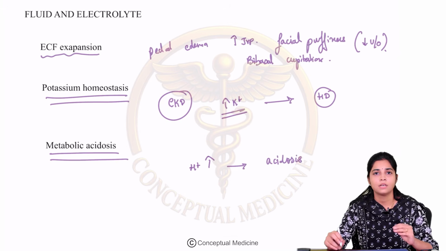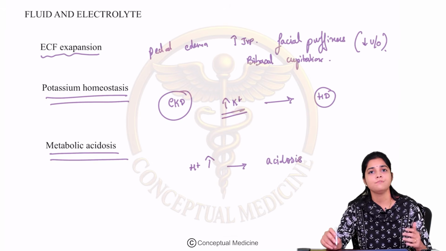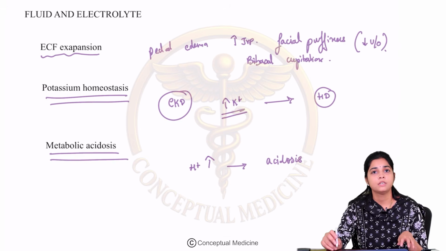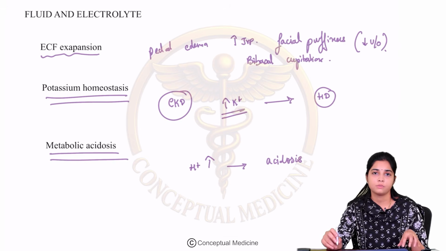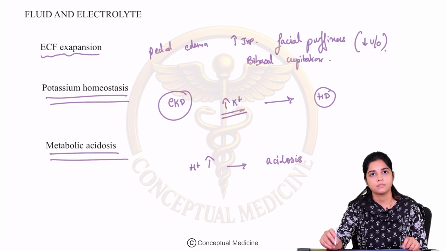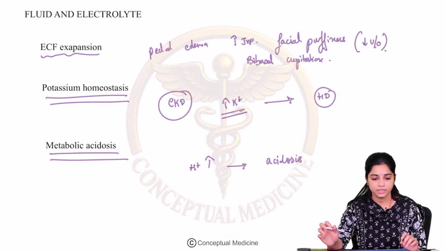Acidosis can worsen the hyperkalemia, and hyperkalemia can cause even cardiac arrest. So this becomes a vicious cycle. So one of the most important functions of the kidney, to maintain your acid-base status, to maintain your fluid and electrolyte balance, is lost with chronic kidney disease. Alright? So till here clear.